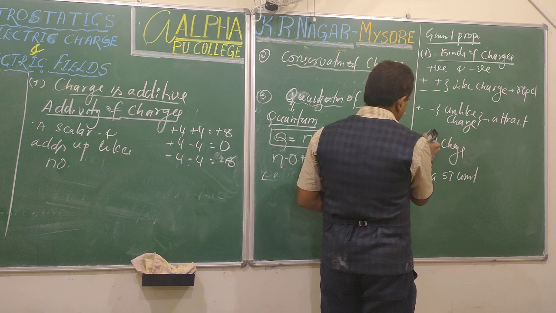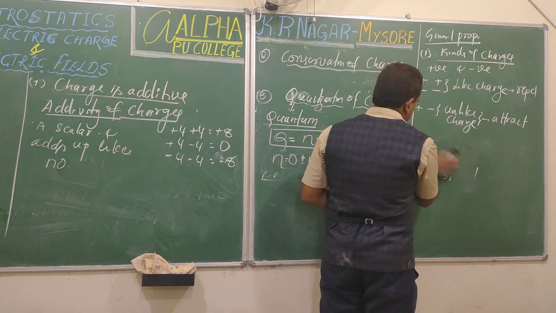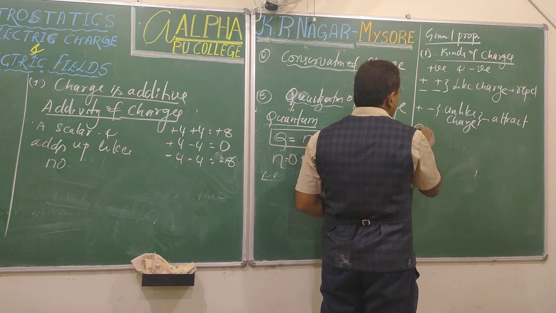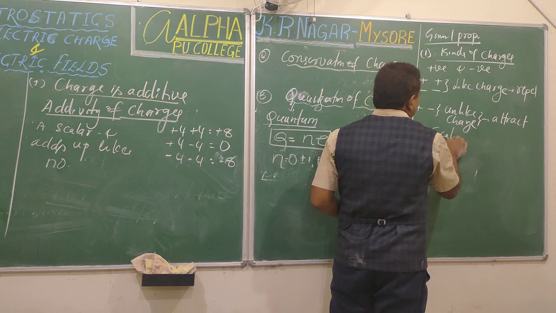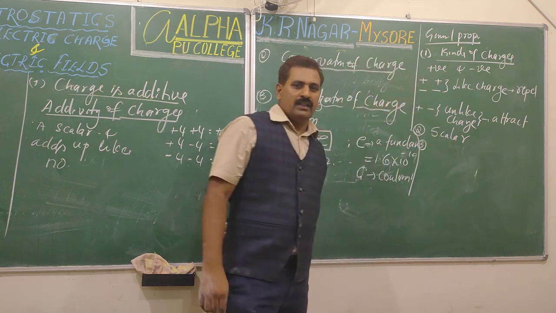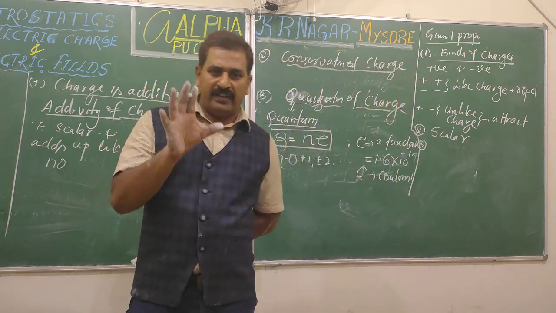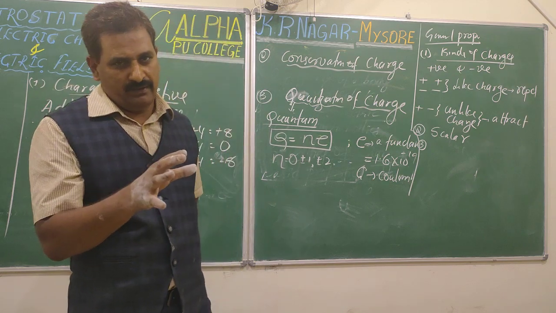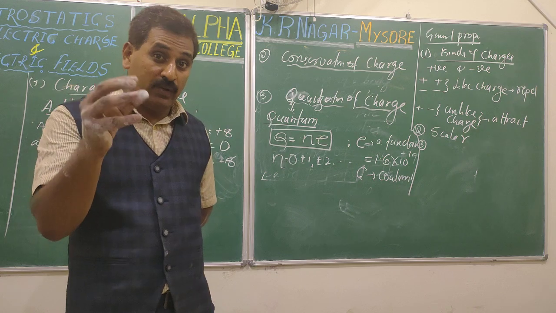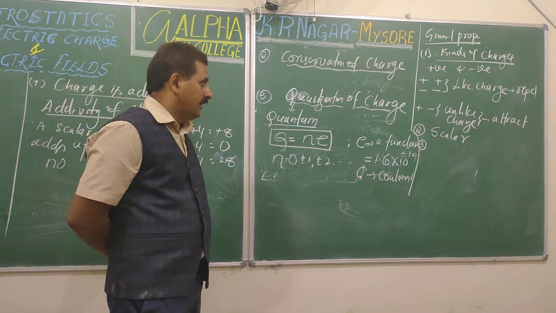Now, the second general property of electric charge is that charge is a scalar. I already mentioned that, charge is a scalar. Third one, the charge is not affected by motion of the body. When body moves, charge is not affected. But there are some more effects. We'll come to them later.